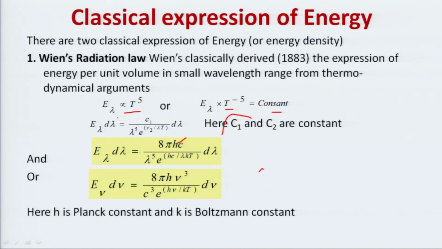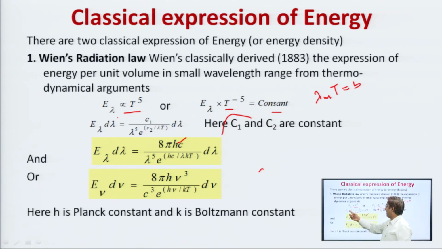Again one can combine with this the first one, which was lambda m T is equal to a constant. So, by just adding these two, the first law and second law, we can get E lambda d lambda is equal to C 1 upon lambda to power 5 e to power C 2 upon lambda T d lambda.